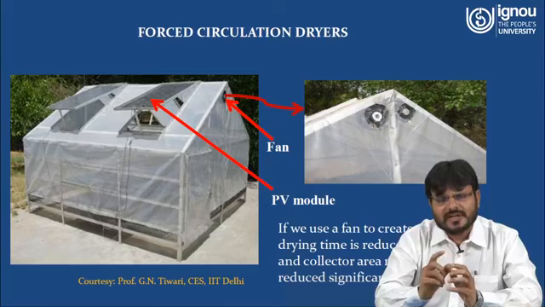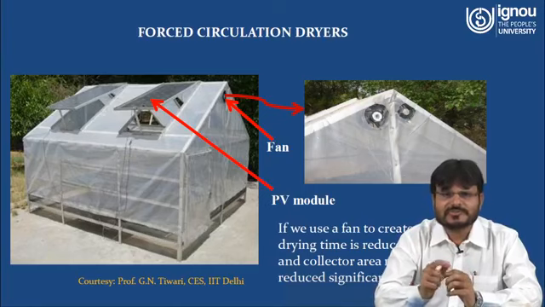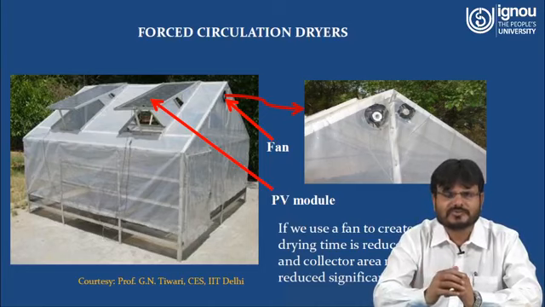If you want to control the speed of the blower, you can use a regulator between the PV module and the fan.